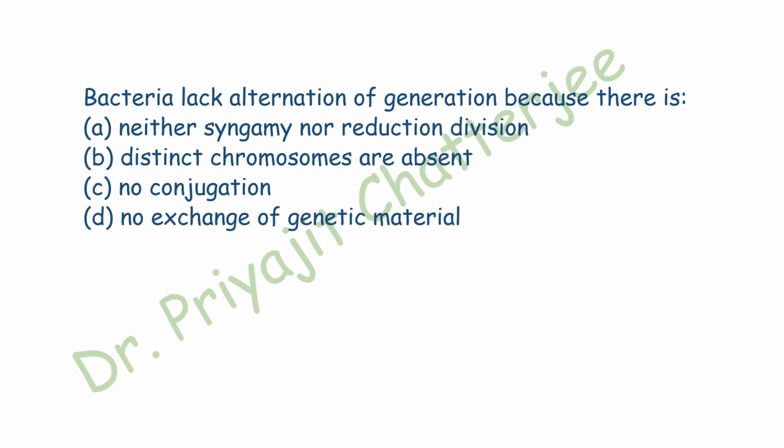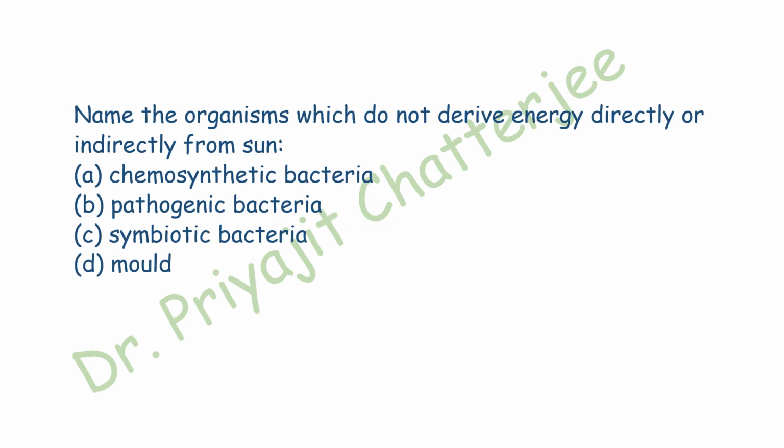The next question. Name the organisms which do not derive energy directly or indirectly from the sun. The options are chemosynthetic bacteria, pathogenic bacteria, symbiotic bacteria, D, mold. Here the correct answer is option A, chemosynthetic bacteria.